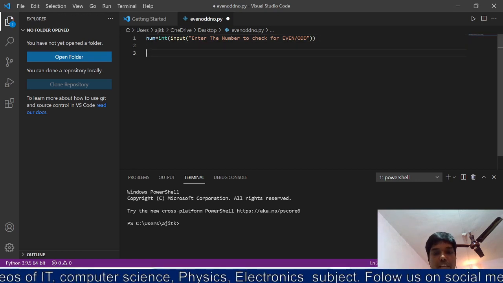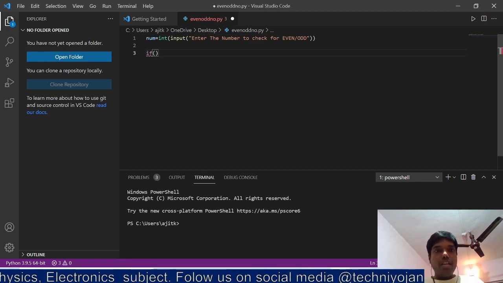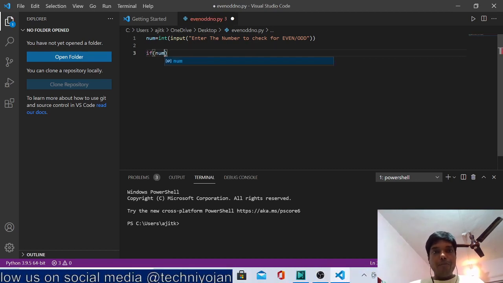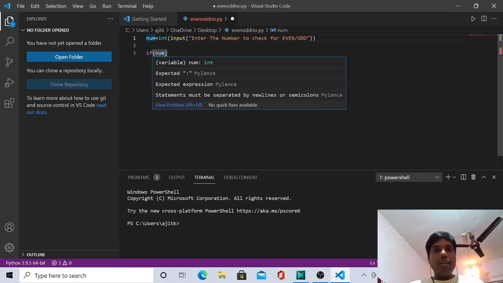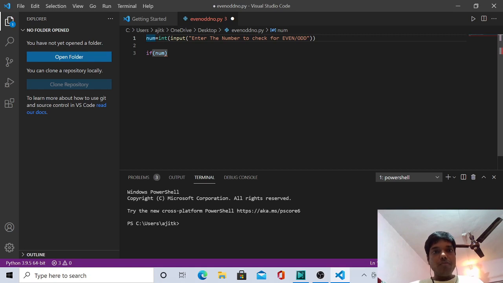Okay, now the main thing, we'll check with an if statement whether this num that we have taken is completely divisible by 2 and the remainder is 0. So for that we will take the modulo operator, over here the modulo operator 2. That means this statement states that the number is completely divisible by 2 and the remainder is 0, like this.